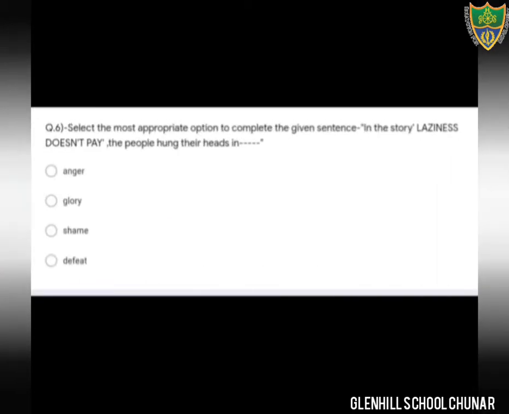Question number 6. Select the most appropriate option to complete the given sentence. What is the sentence? In the story, Laziness Doesn't Pay, the people hung their heads in... There are 4 options. You have to select only one. Anger, glory, shame, defeat. Dear students, option number 3 is the correct option, that is shame. Okay. The people hung their heads in shame. Okay. Come to the next question.